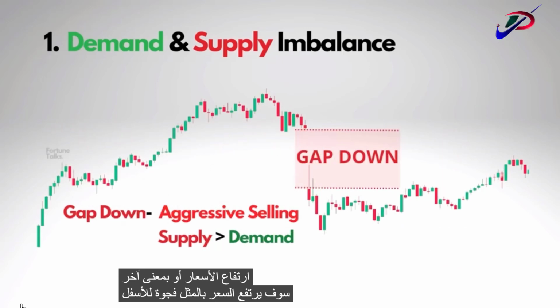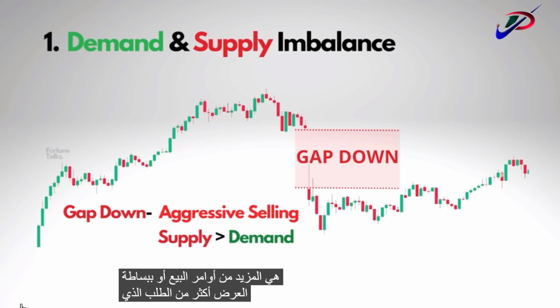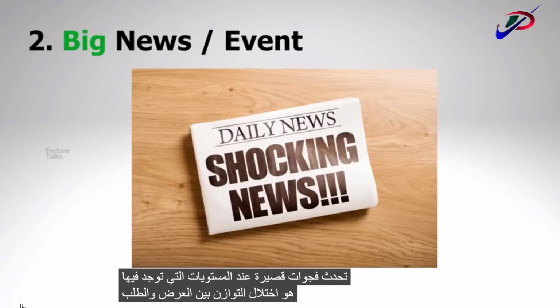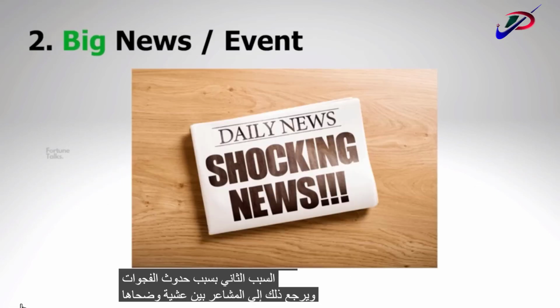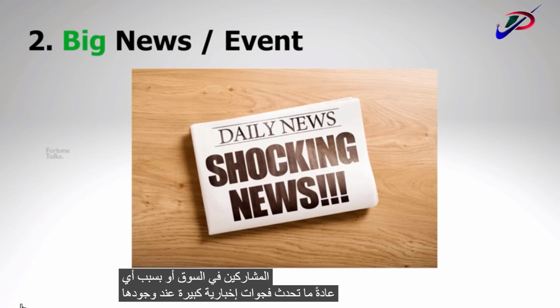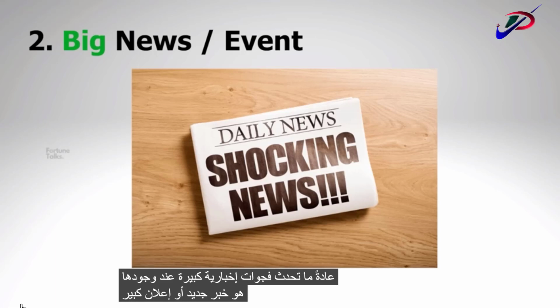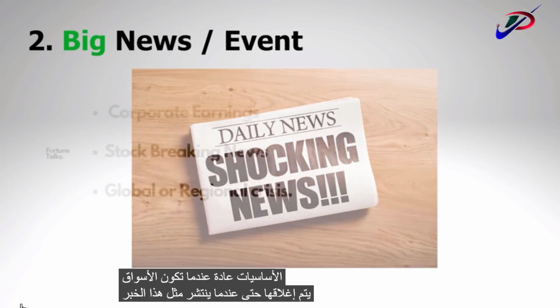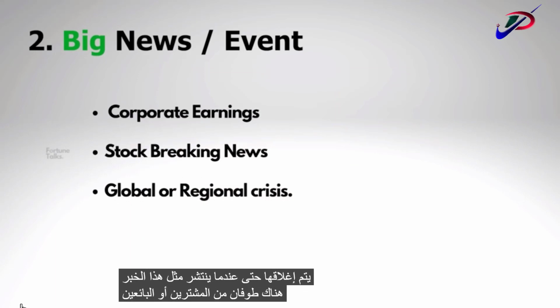Similarly, a gap down is because of the aggressiveness of sellers, which simply means that there are more sell orders, or simply the supply is more than the demand, which causes the price to gap down lower. So in short, gaps occur at levels where there is a supply and demand imbalance. The second reason due to which gaps occur is the overnight sentiment of the market participants or any big news. Gaps usually occur when there is fresh news or a big announcement that will lead to a change in the market fundamentals, usually when the markets are closed. So when such news spreads, there is a flood of buyers or sellers waiting to buy or sell depending upon the nature of the news.